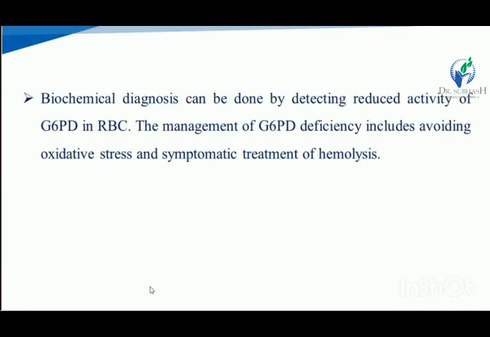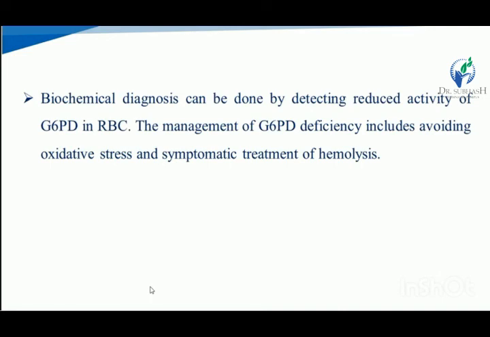The biochemical diagnosis can be done by detecting the reduced activity of the G6PD enzyme. The management of G6PD deficiency: how can we manage it?